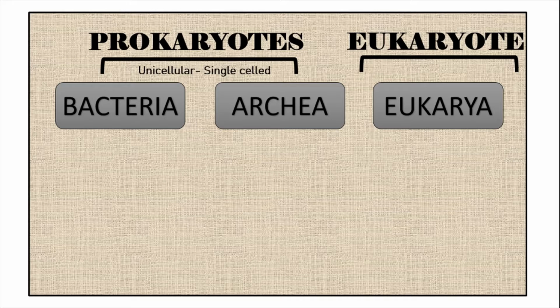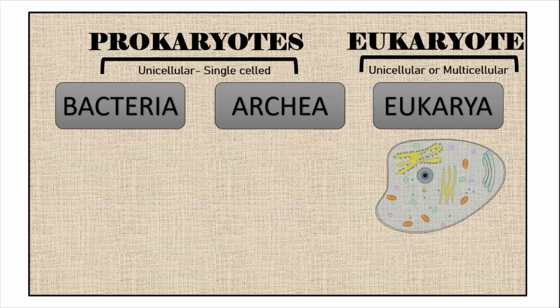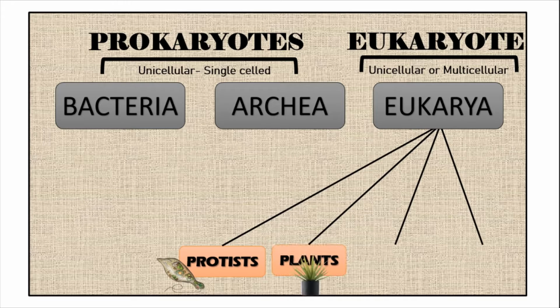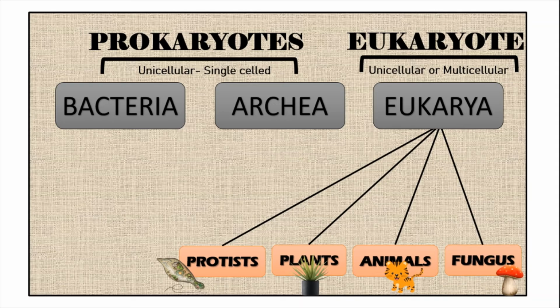Now eukaryotic cells are either unicellular or multicellular. The eukarya branch gets subdivided into four sub-branches that consist of protista or protist, plants, animals and